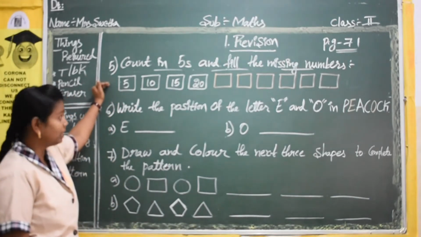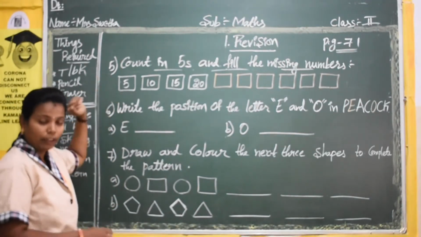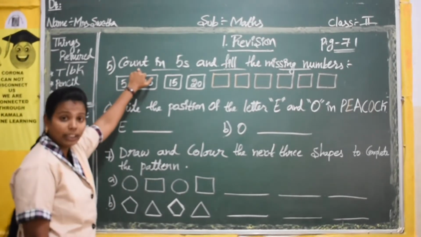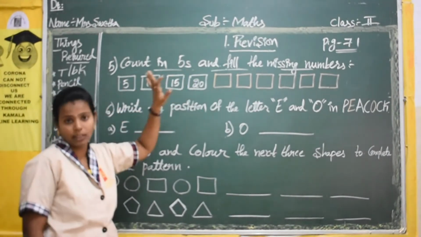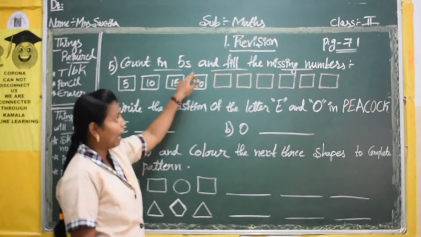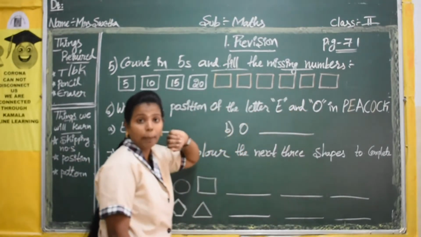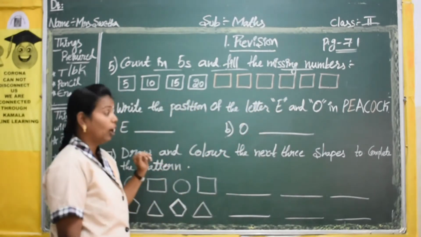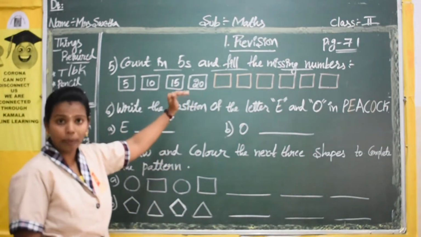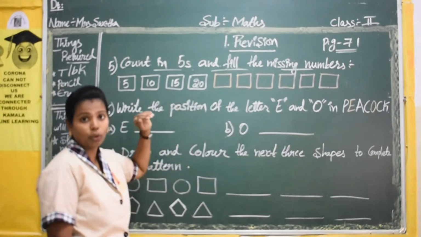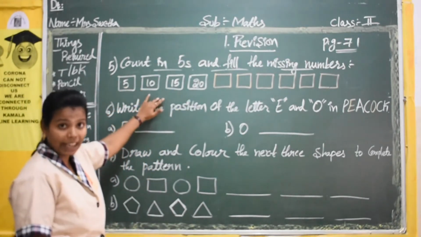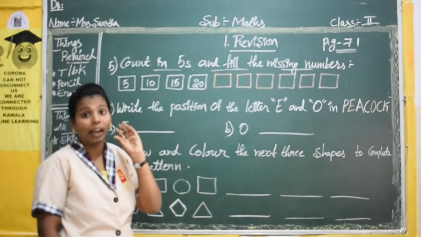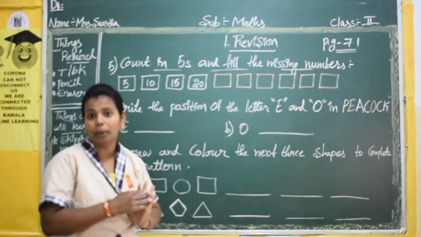The first bit in today's class is the fifth bit in your textbook: count in fives. You have to count five numbers and fill in the missing numbers. You write the numbers in the boxes where they have given the space. To make you understand, they have given you 4 numbers. How many numbers have they skipped here? You can check in your question. They have counted 5 numbers and written the 5th number.